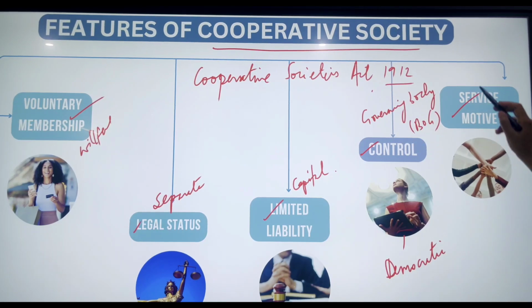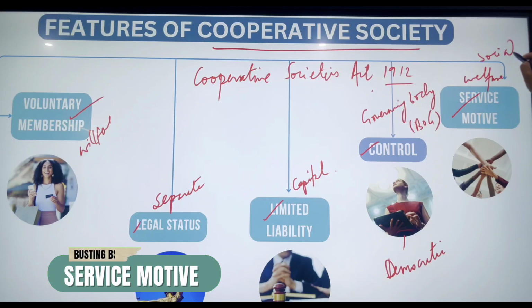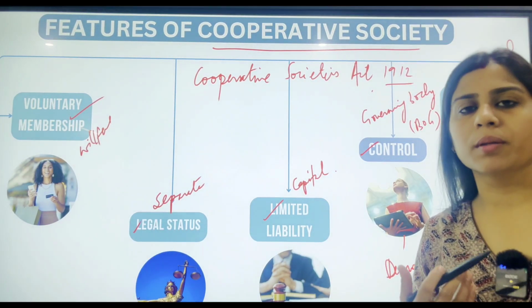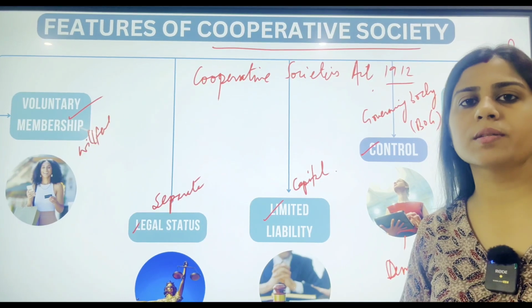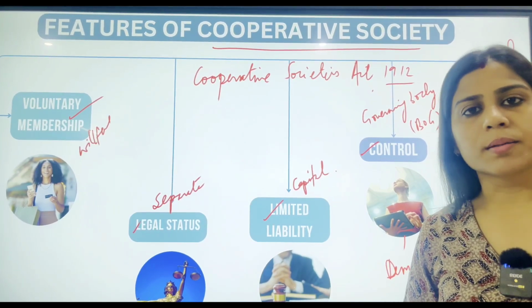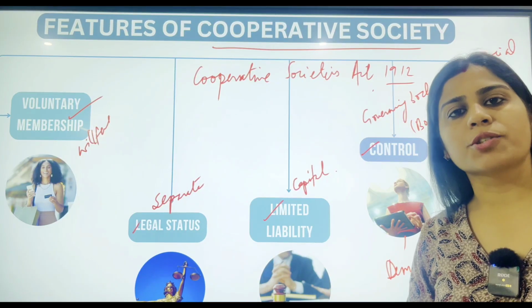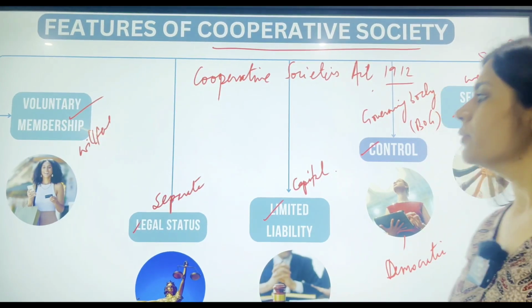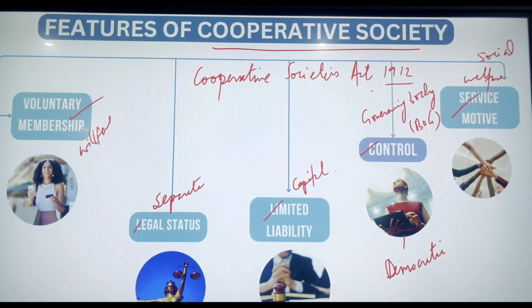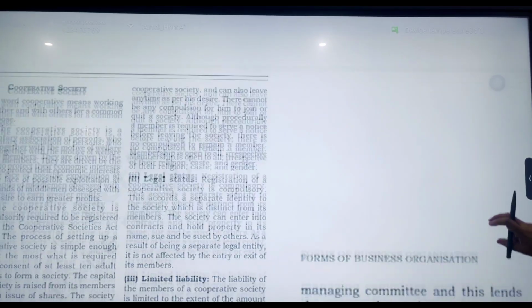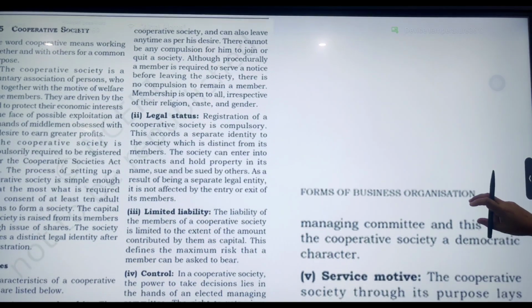And service motive, always with the motive of social welfare, these organizations are established. They may work in the field of education, or maybe the hospitals or colleges, or maybe the services to be provided in the joint forming associations for the different types. We will see the different types of cooperative society in no time. So next in line is the NCERT points as far as the society is concerned.